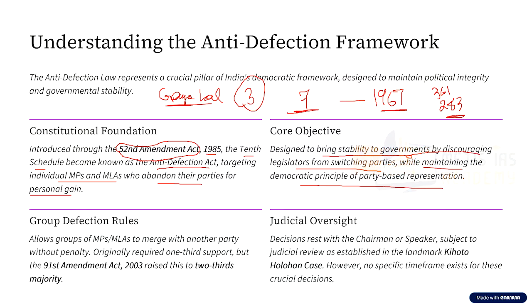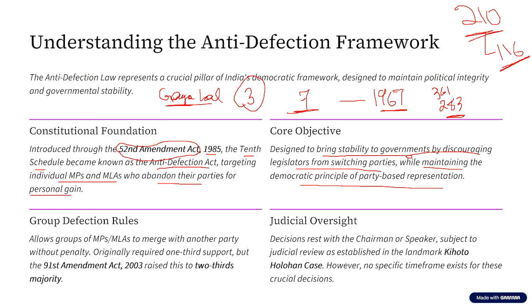Now, in the same report, this YB Chavan committee also noted that the lure of office played a dominant part in the decisions of the legislators to defect. It pointed out that 210 MLAs had defected to different parties in seven states. Out of these 210 defecting legislators, 116 MLAs, that is more than 50%, were given ministerial berths in the governments which they helped form by their defection.